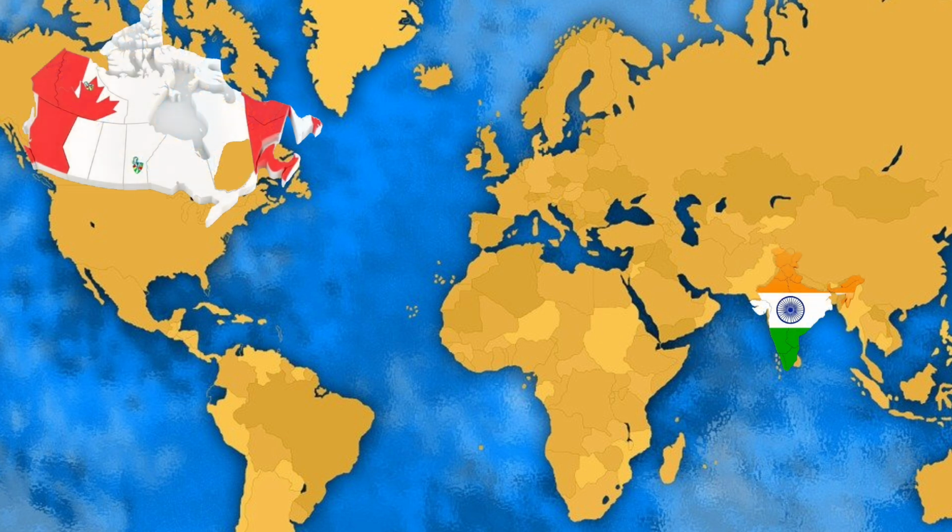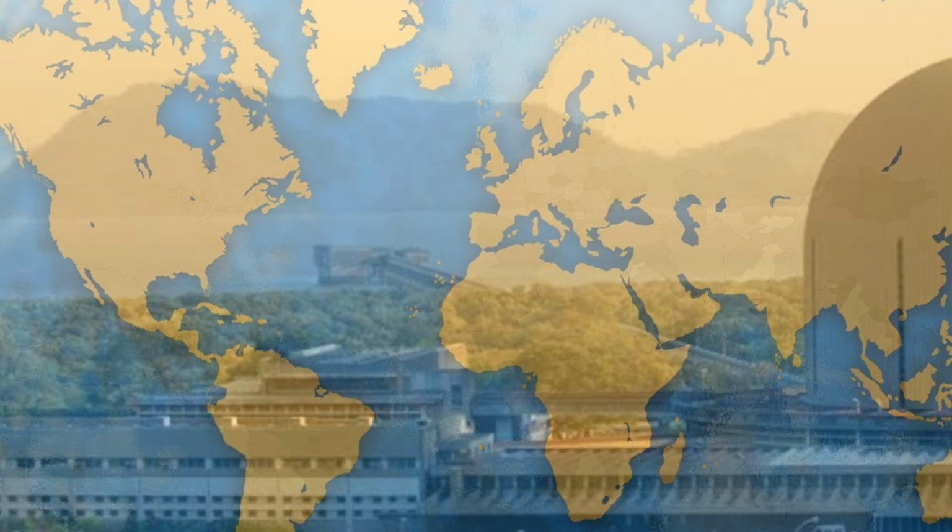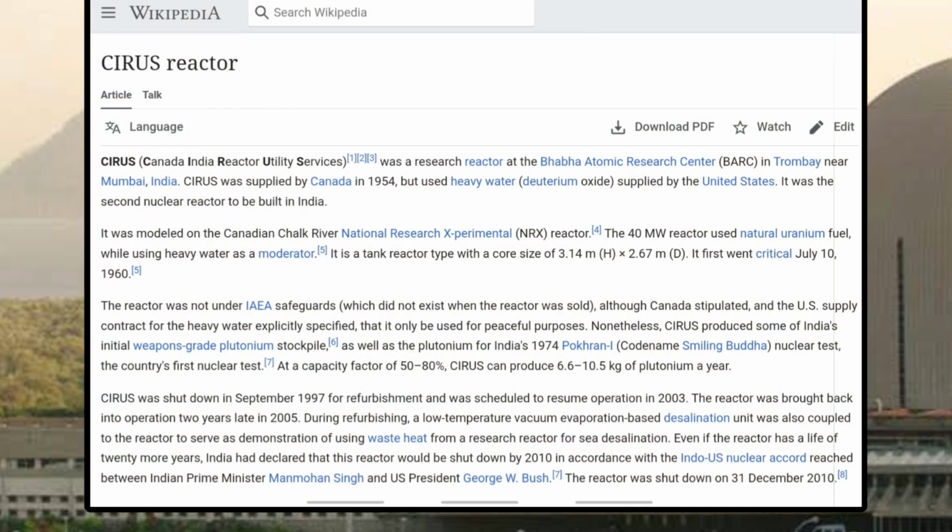Canada strongly opposed India's nuclear test, primarily due to concern about nuclear non-proliferation and the potential misuse of nuclear technology. This test really surprised Canada, which had been a key supplier of nuclear technology to India, especially for peaceful nuclear purposes, and Canada thought India was misusing it to develop nuclear weapons. Canada had helped India build its first nuclear reactor, the Cirus reactor, which was originally intended for peaceful purposes.